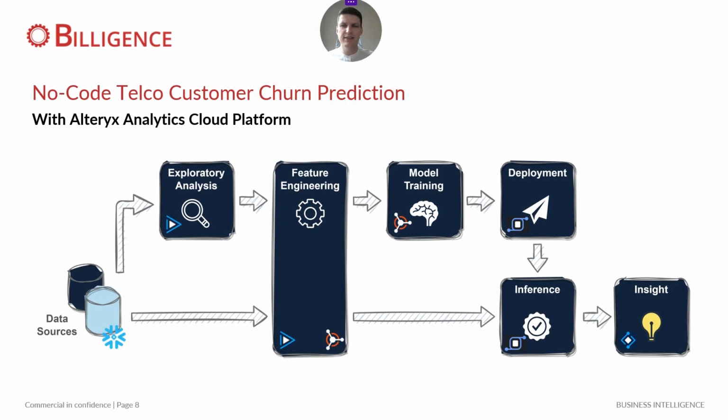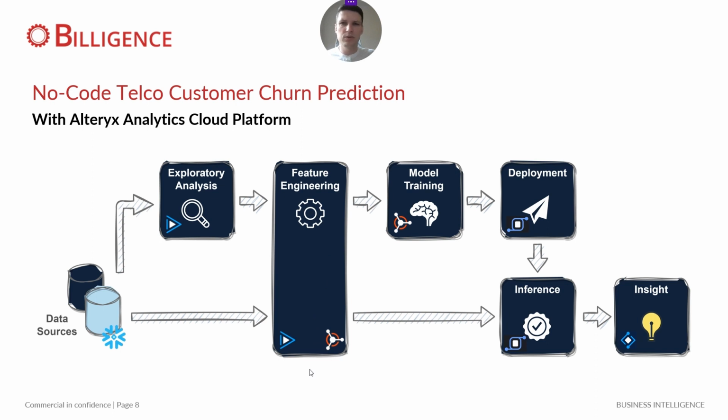Okay, so a final summary. Our no-code telco customer churn prediction use case, where we're trying to detect which customers are planning to leave us, all done within the Alteryx Analytics Cloud platform. First of all, we connected to the data sources, and we used Alteryx Designer Cloud to get the data into the right shape and form. We even performed some initial feature engineering.